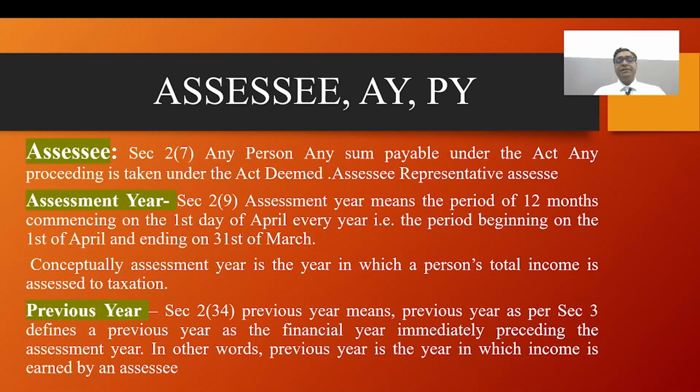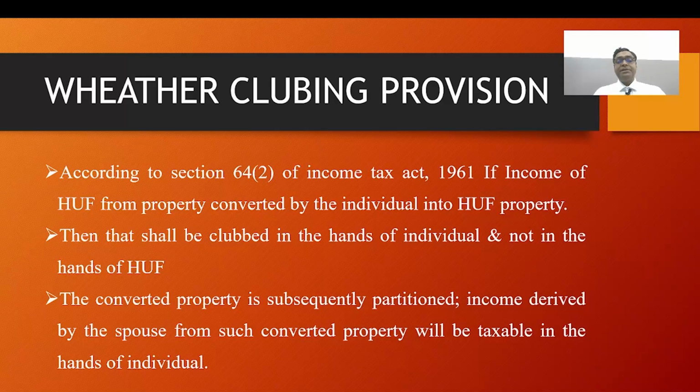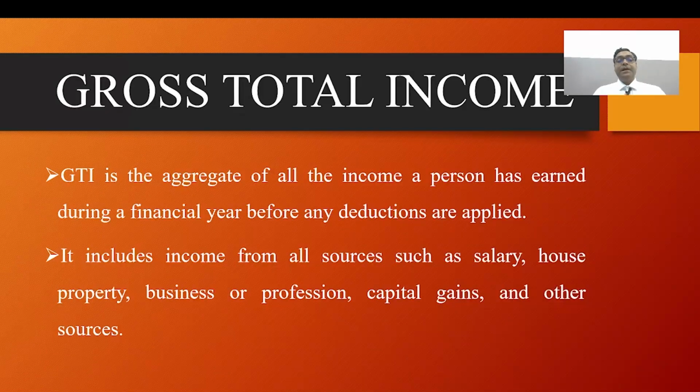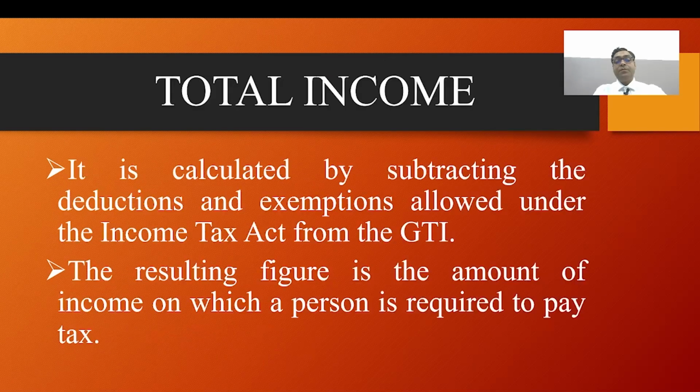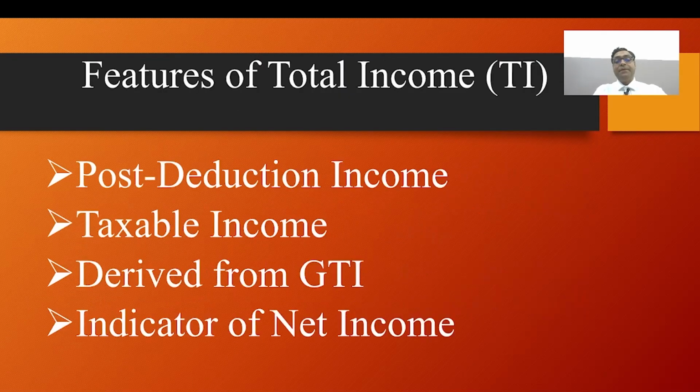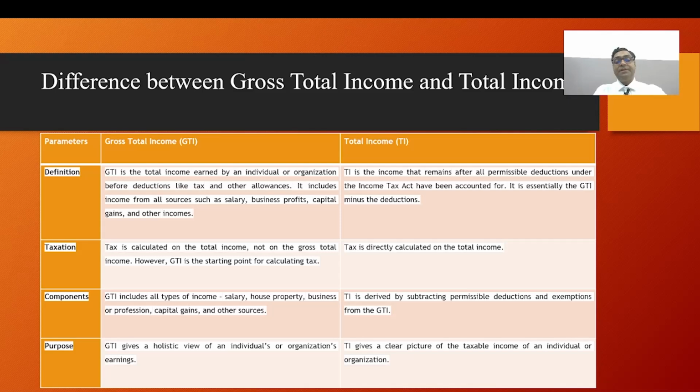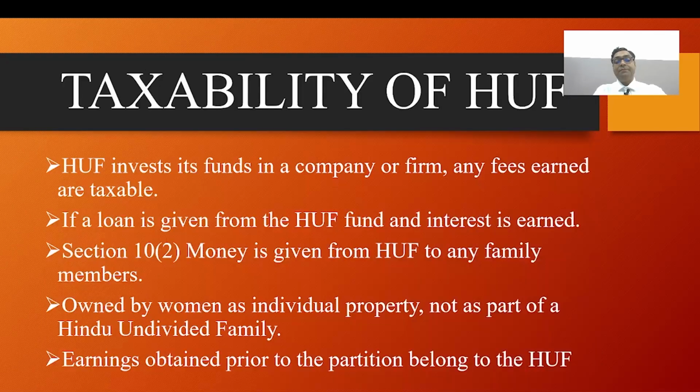We have already discussed the assessment year and previous year, and the clubbing provisions of income in the undivided family, section 64 clause 2, and how the gross total income will be calculated. We have already discussed the features of gross total income, how to calculate total income, the difference between gross total income and total income, and how tax will be calculated on the taxability of Hindu undivided family.